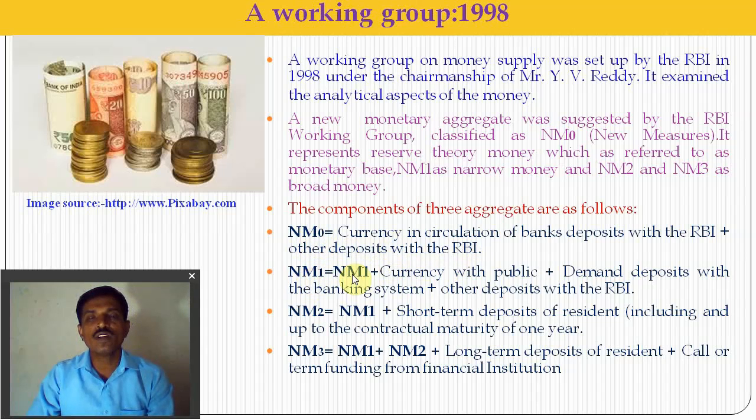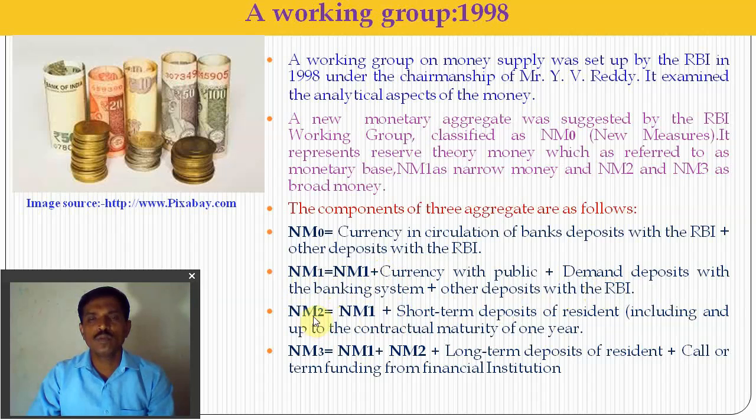NM1 means currency with the public, notes and coins, plus demand deposits with the banking system plus other deposits with the RBI. So the previous M1 is similar to NM1.